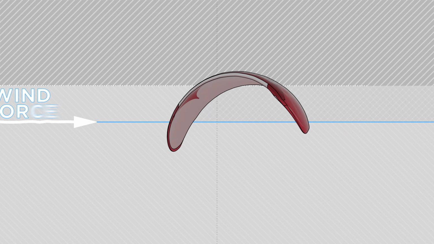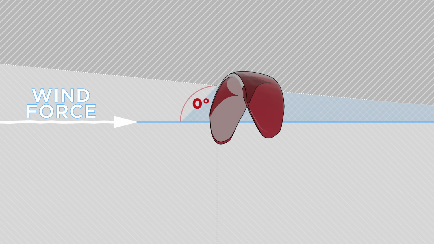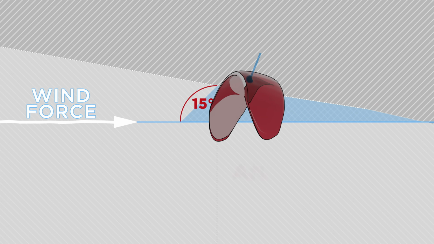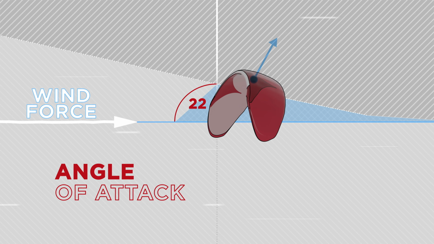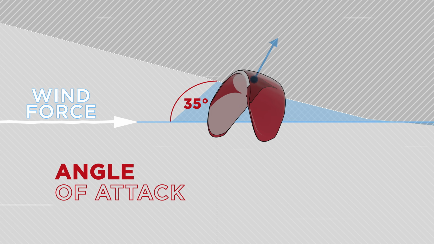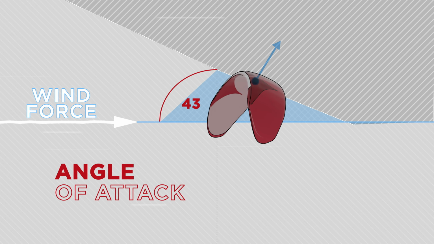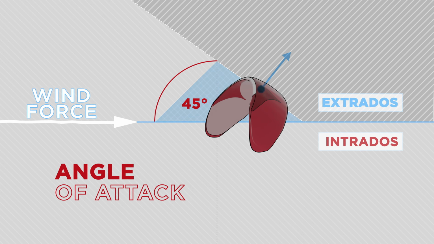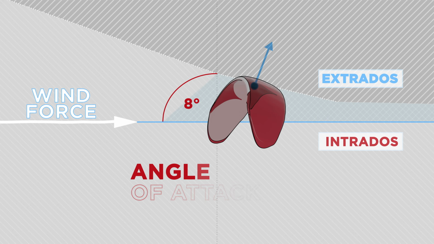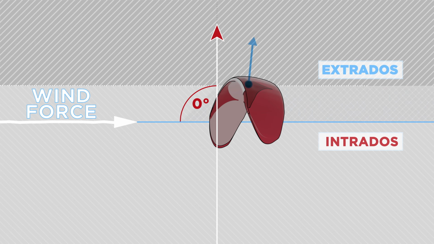Between the direction of the wind and the chord line of the paraglider wing, there is an angle, and this angle is called the angle of attack. When the angle of attack is small, the pressure underneath the wing is much larger than the pressure on the upper surface of the canopy. That's how the paraglider wing makes lift force. Okay? The theory is very simple.